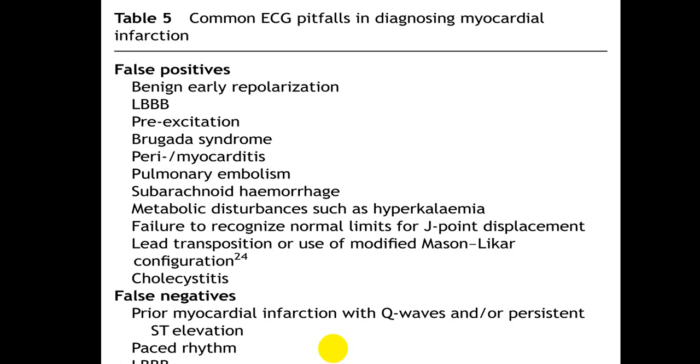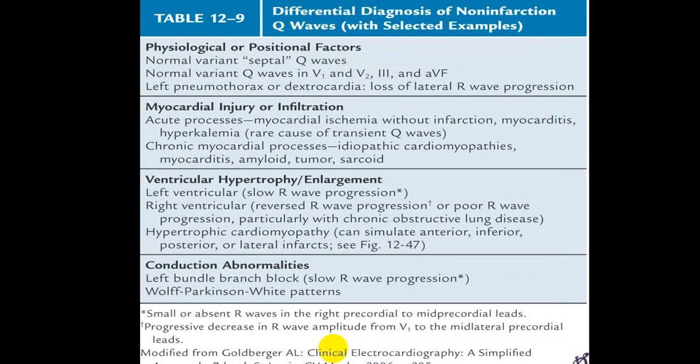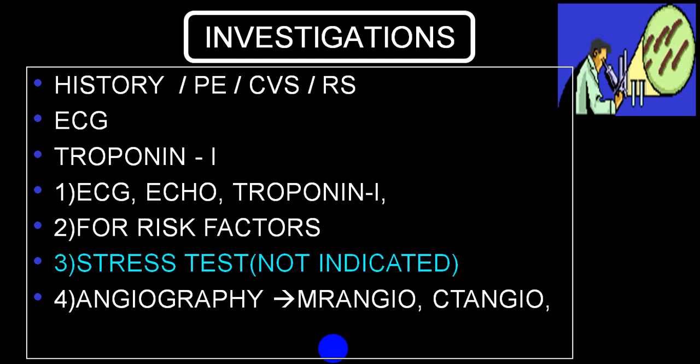I've done ST segment elevation in detail. This is the differential diagnosis of ST segment elevation. Again, I've done it in detail in ST segment and STEMI mimics. This is the differential diagnosis of non-infarcted Q wave appearance. You can have a Q wave appearance in hypertrophic cardiomyopathy, ventricular hypertrophy, conduction abnormality, etc. So go through these. These are all the investigations which we have discussed in ischemic heart disease.